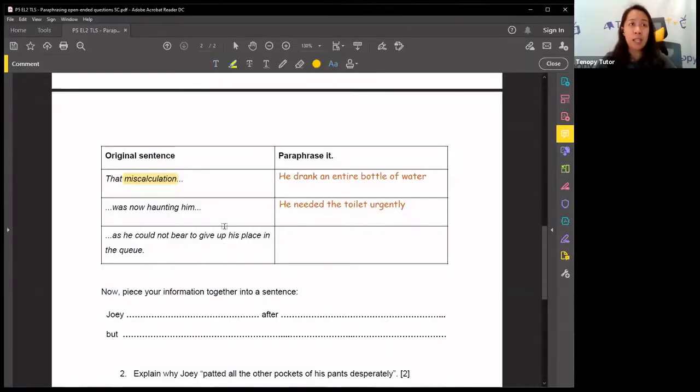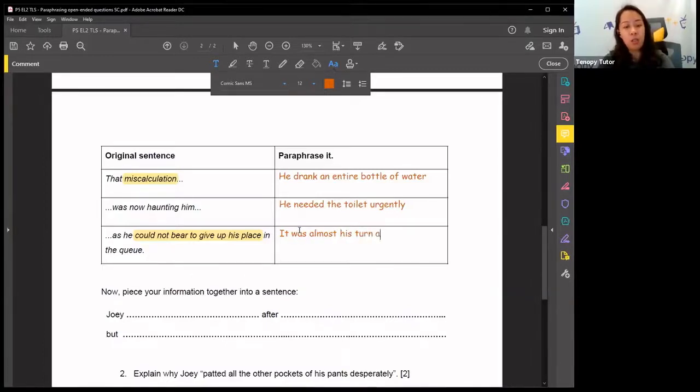What does this tell us? Is he very near the cashier? He could not bear to give up his place. Is he very near the cashier, or is he still very far away? Ah, Akhil, interesting answer that you have. All right, but what we mean here is that it was almost his turn at the cashier. That's why the queue was extremely long, right? He waited for his turn for a very long time.